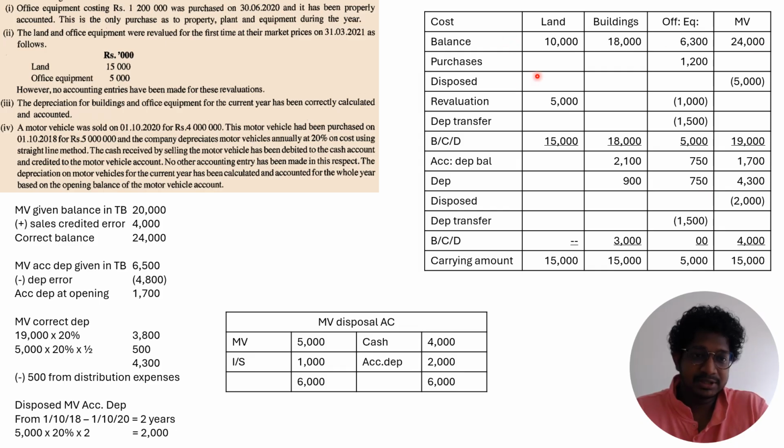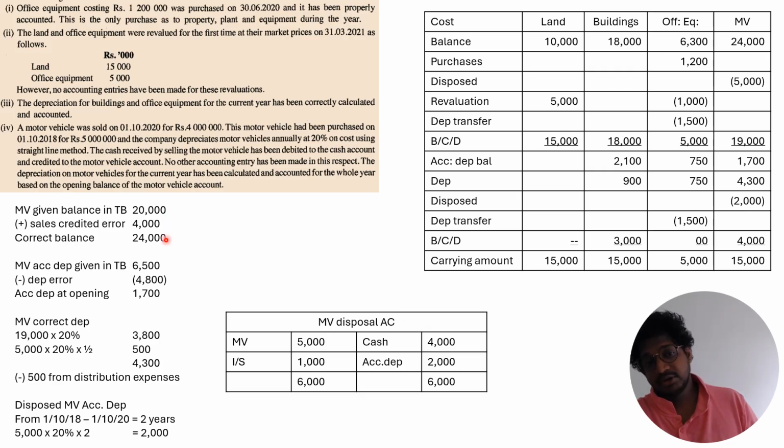The land revaluation surplus you have to record under other comprehensive income in the income statement, and the office equipment revaluation deficit you have to record in other expenses as office equipment revaluation deficit. And let's go for the motor vehicle. So here you are disposing a 5,000 worth motor vehicle. But the motor vehicle balance given in the trial balance is 20,000. This 20,000 is after crediting the sales proceeds of 4,000. So the correct balance of the motor vehicle is 24,000, right?